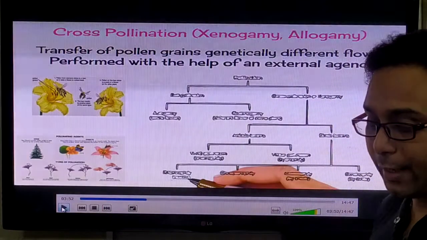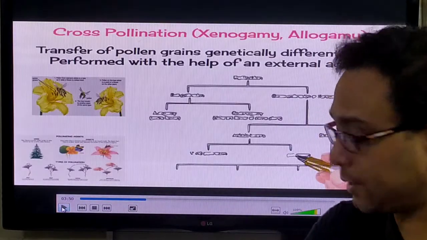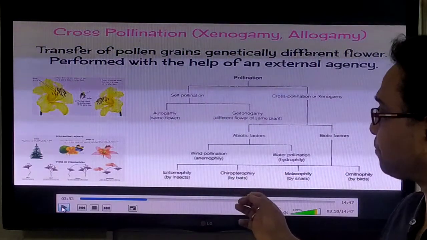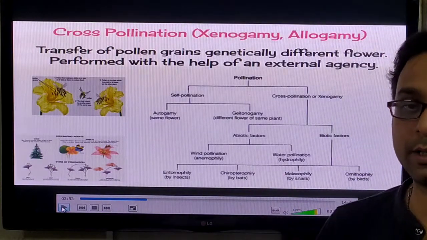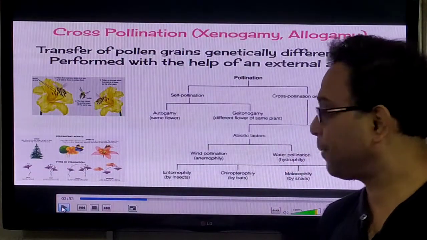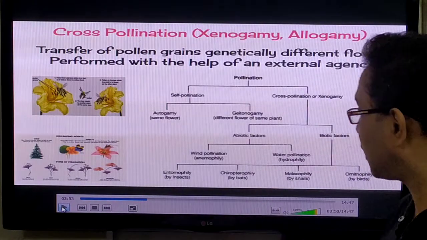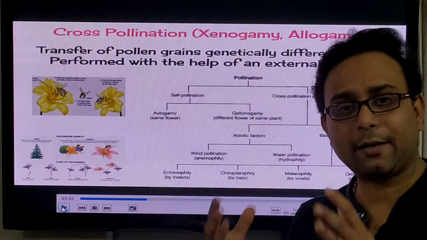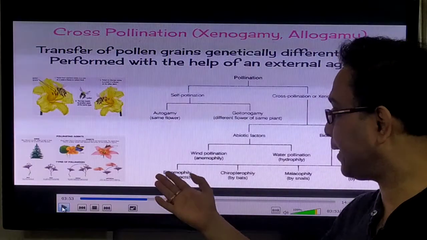If we divide these agents, some are biotic agents and some are abiotic agents. Among abiotic agents, the wind helps in pollination, and that is called anemophily. Water helps in pollination, and that is called hydrophily. Sometimes insects like bees and butterflies help in pollination, and that is called entomophily.